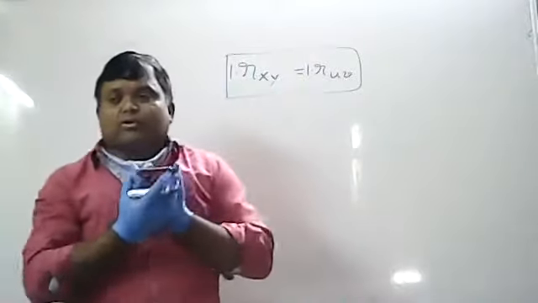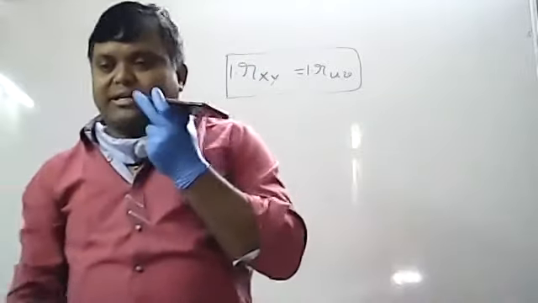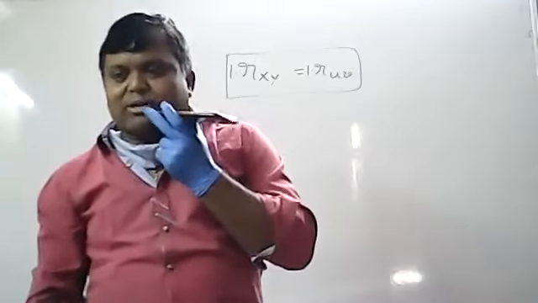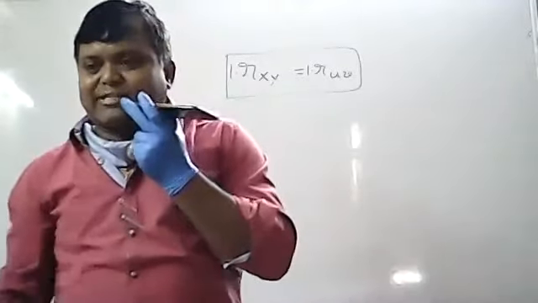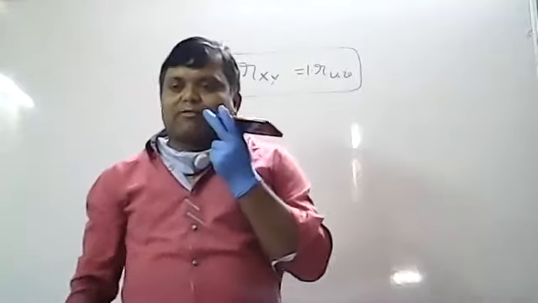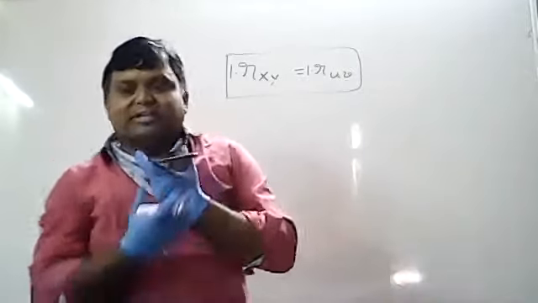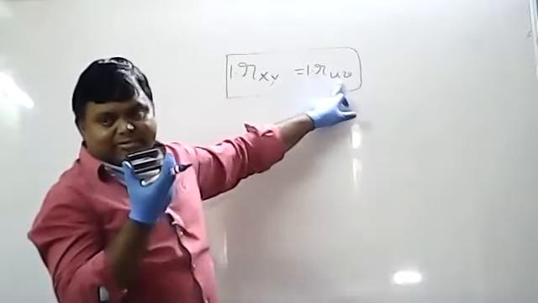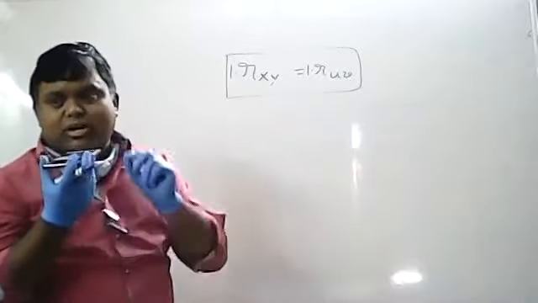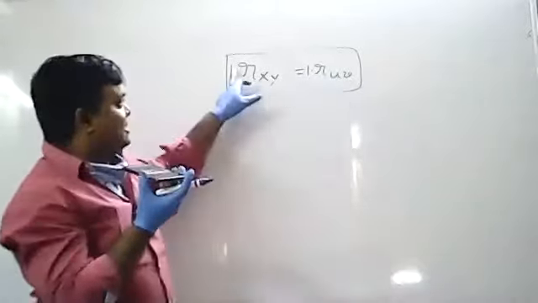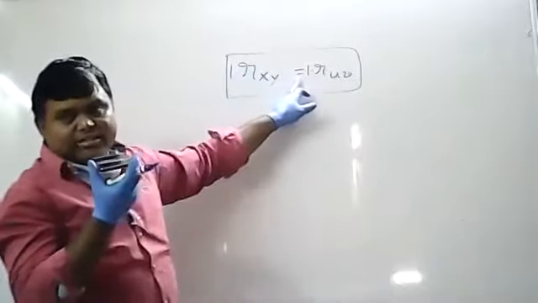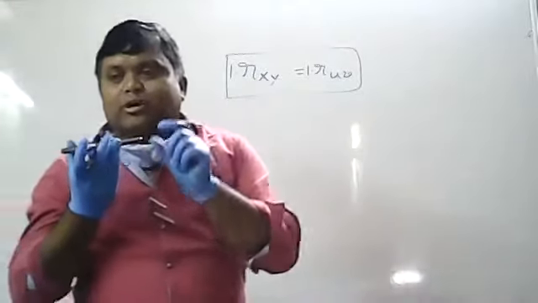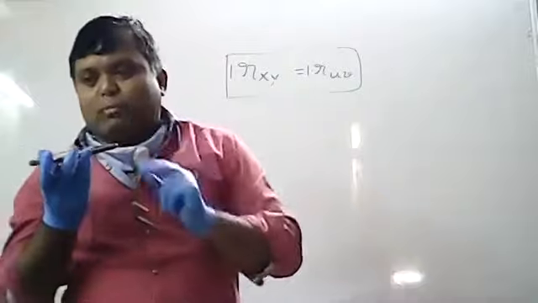So to prove correlation coefficient is independent of change of origin and scale, you have to prove Rxy is equivalent to RUV, because I know the Rxy formula. What is the Rxy formula? Covariance of xy by sigma x into sigma y. Yesterday I did it. I will change the origin: in place of x I will take u, in place of y I will take v. Then it won't change. That means you have to prove Rxy is equivalent to RUV. Then the property is proved.